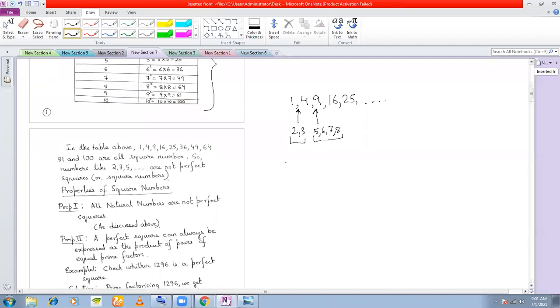Is 1 a perfect square? Yes, 1 is a perfect square because if you multiply 1 with 1, you will get 1 square, which is equal to 1. And why is 2 not a perfect square? Can you multiply a number by itself to get 2? Just like 4, you are getting by multiplying 2 into 2, right? But can you tell me a number which you multiply by itself to get 2? No, sir. You cannot get. So therefore 2 is not a perfect square.